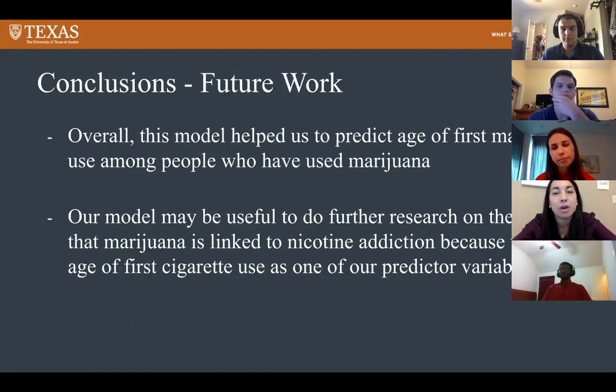Overall, this model helped us to predict the age of first marijuana use among those who have used marijuana. And we believe that the model might be useful for further research on the idea that marijuana is linked to nicotine addiction, because we have age of first cigarette use as one of our predictor variables.